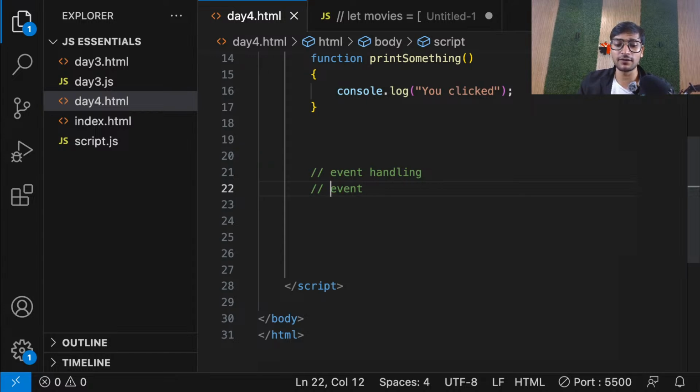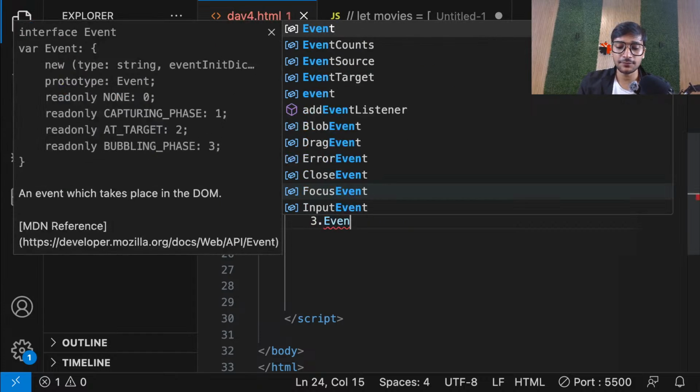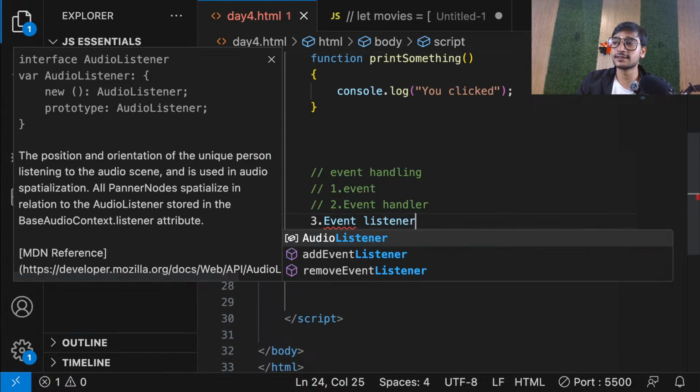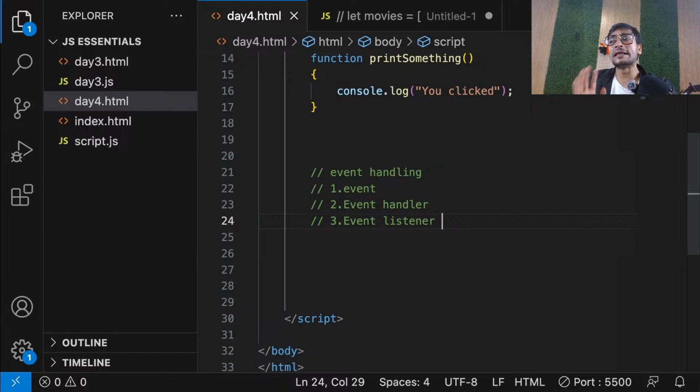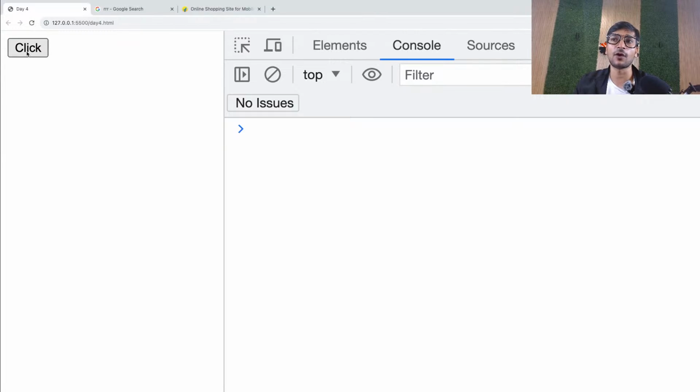Event is nothing but whatever interaction the user performs. Second is what you call an event handler. And third is what you call an event listener. These are the three main things in an event. The event itself, in our case, is whatever the user performs. So, let's say a click event. The user performs a click, so the event is click.